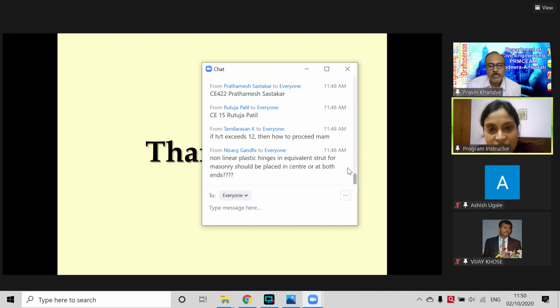the nonlinear plastic hinge in the equivalent strut for masonry should be placed in the center or at both ends. It doesn't matter, it fails in axial.